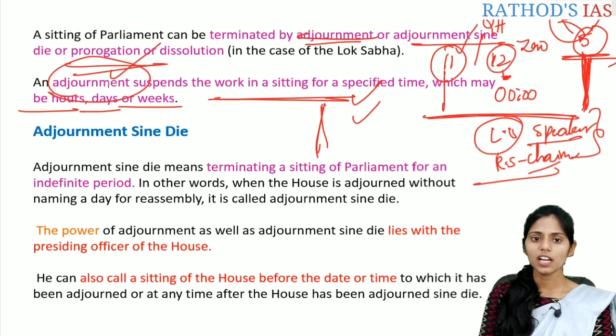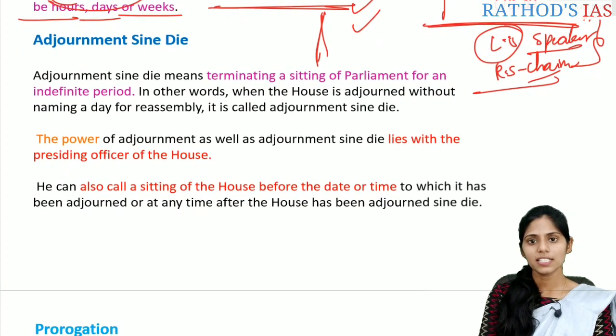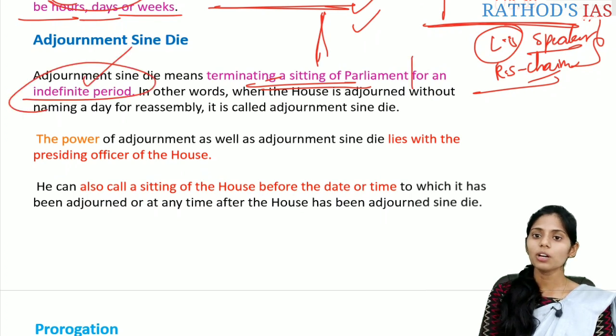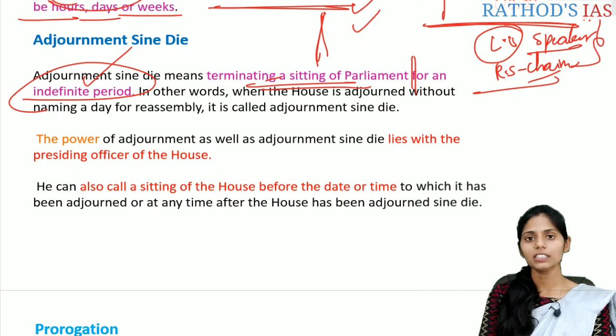So what is adjournment sine die? It means terminating the sitting of the Parliament for an indefinite period. That means the presiding officers of that house do not say exactly at which time or on which date they are going to meet again.